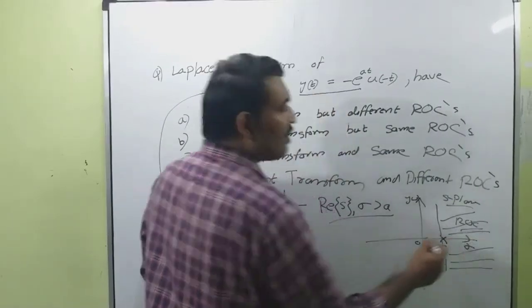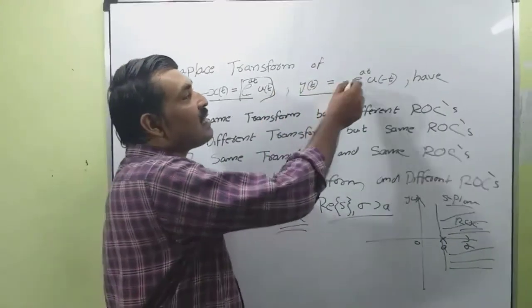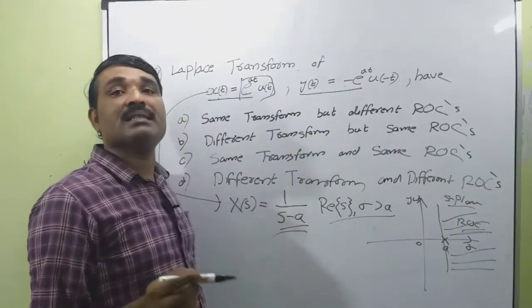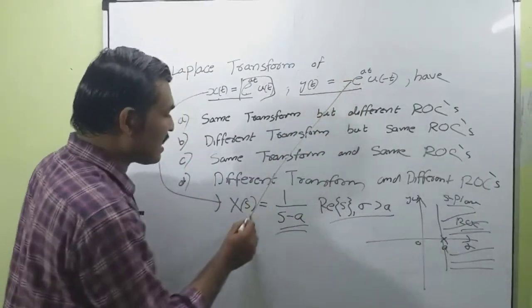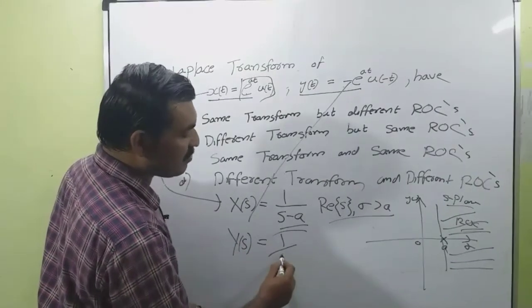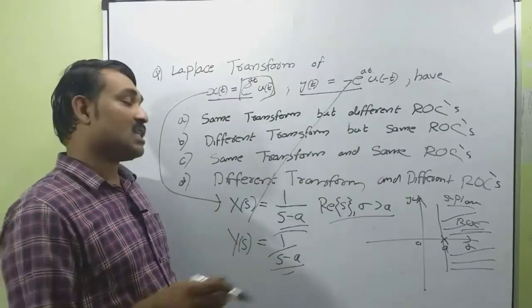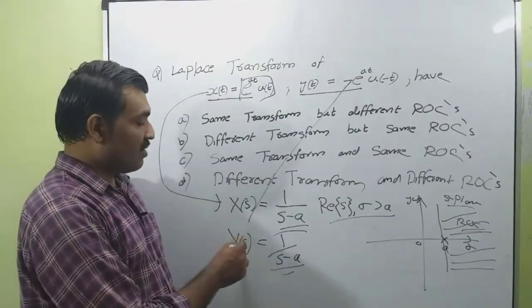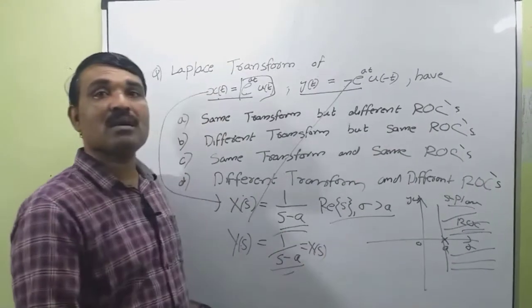Okay. Now consider the signal y(t), that is minus e raised to at into u(minus t). This is an anti-causal signal whose Laplace transform Y(s) is given as 1 divided by s minus a. This is same as that of the Laplace transform of x(t). So Y(s) is equal to X(s). So both transforms are same.